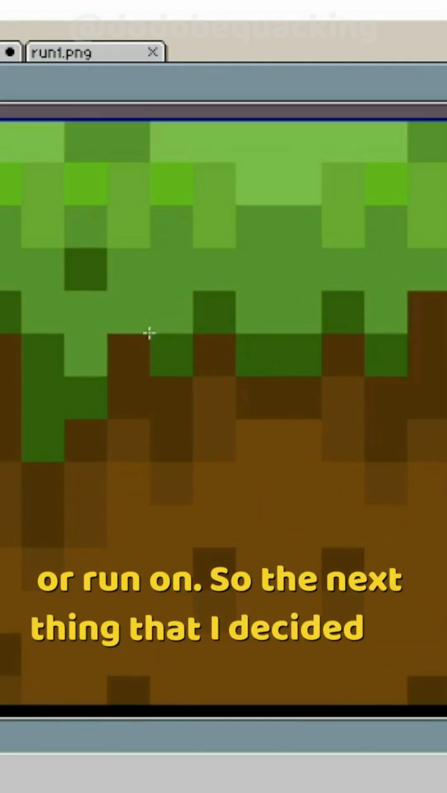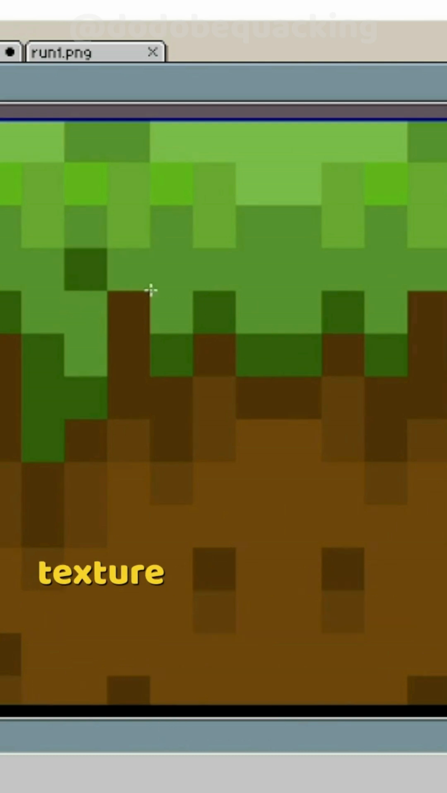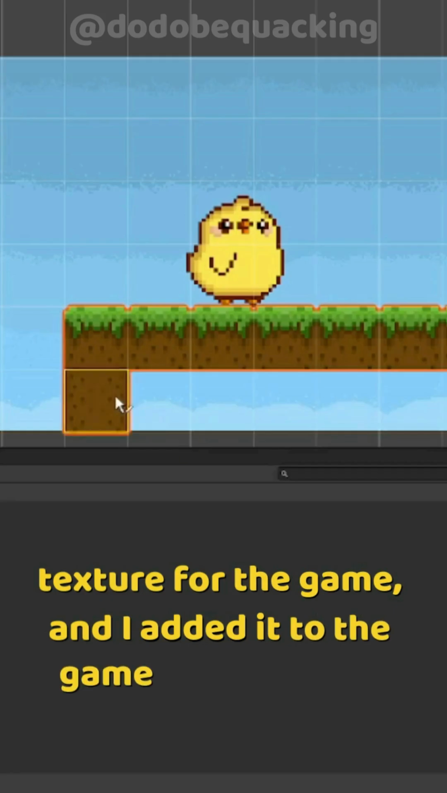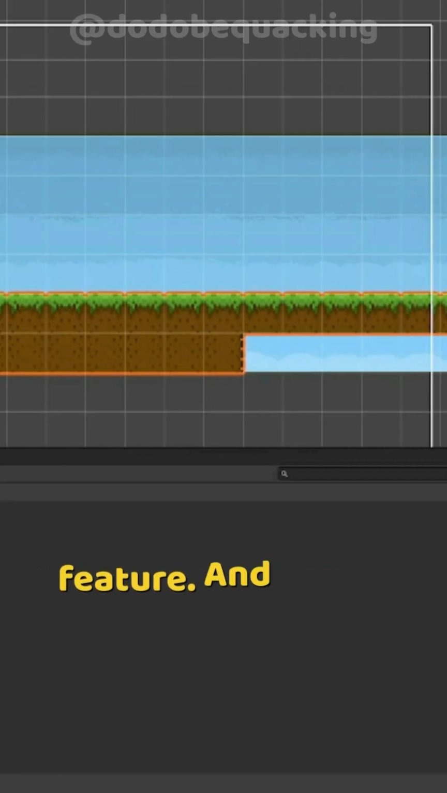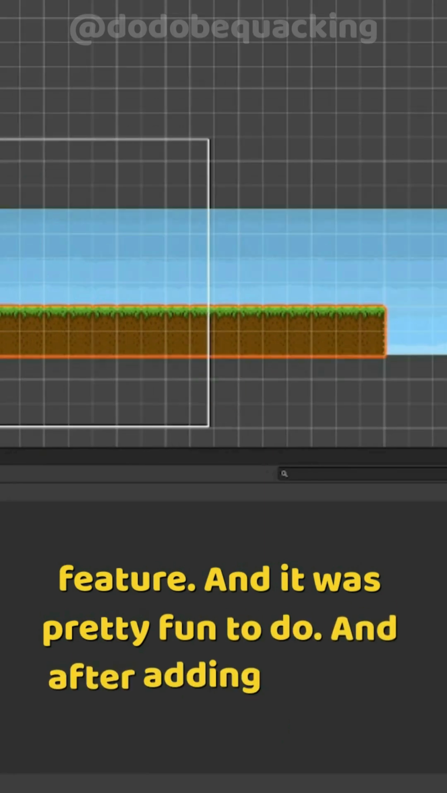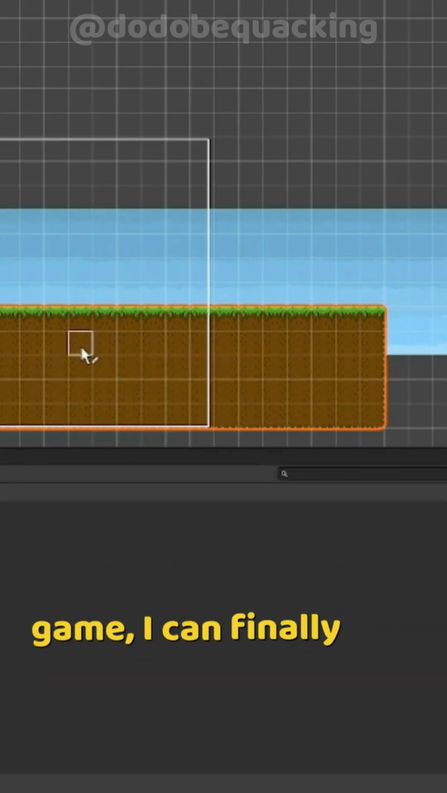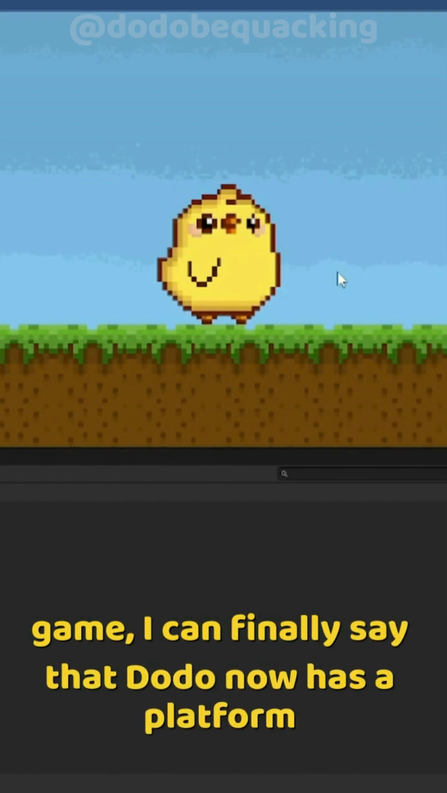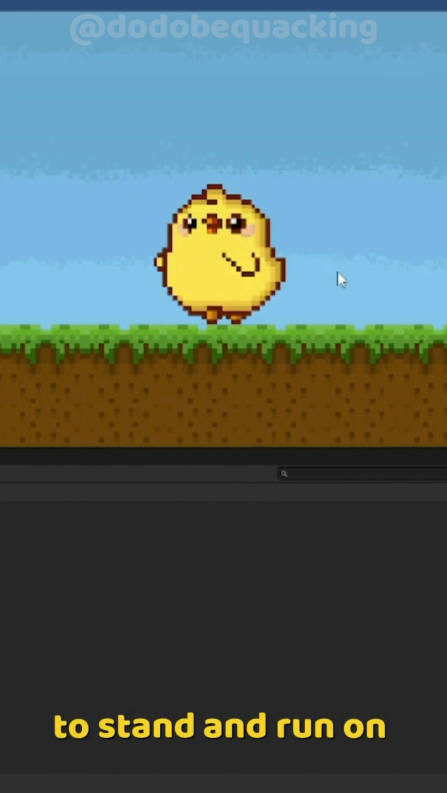So the next thing that I decided to do was, I created a ground texture for the game and I added it to the game using Unity's tile map feature, and it was pretty fun to do. And after adding the tile map to the game, I can finally say that Dodo now has a platform to stand and run on.